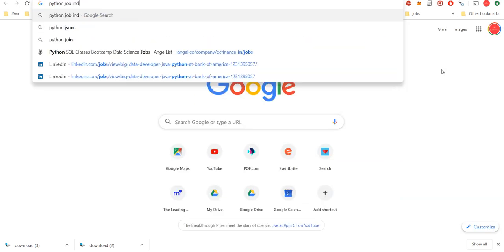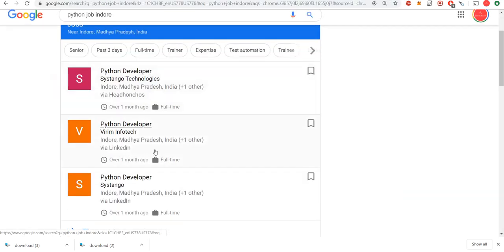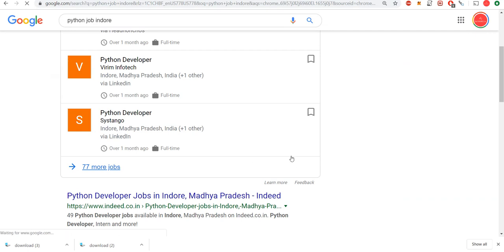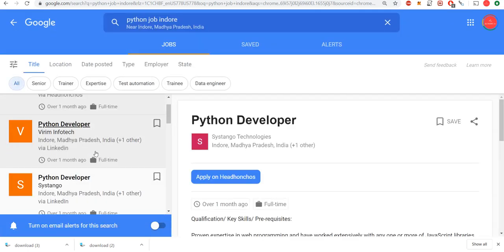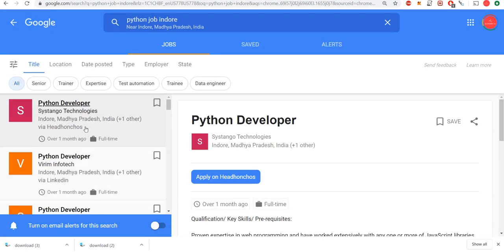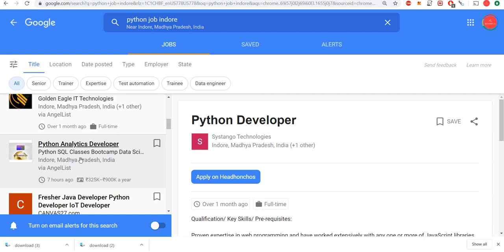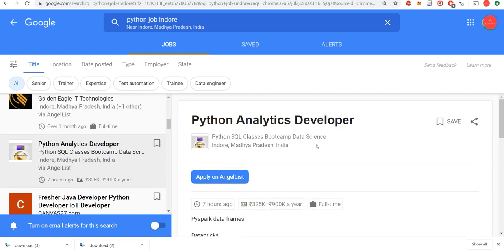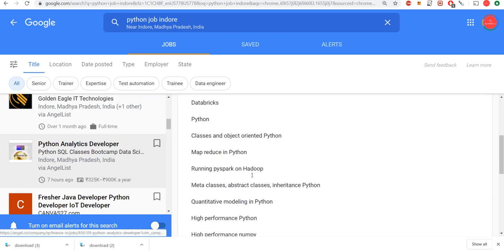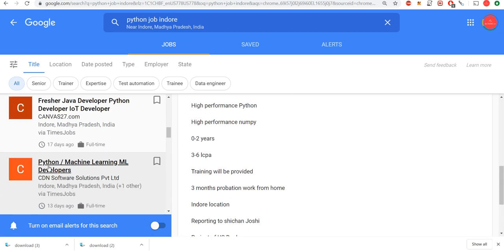Now what this does is that if somebody searches Python job Indore, it's going to show up here. Let me show you how. So this thing is posted on Headknocks, but some of them, like you see here, this is coming from AngelList. So we'll get more people applying. So if they want to apply, they're going to see here. We can edit the description.